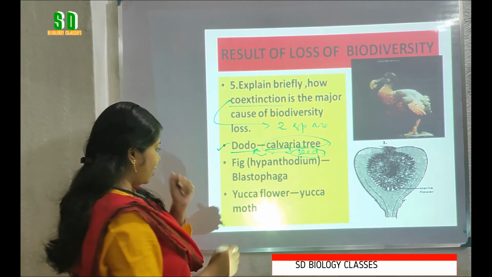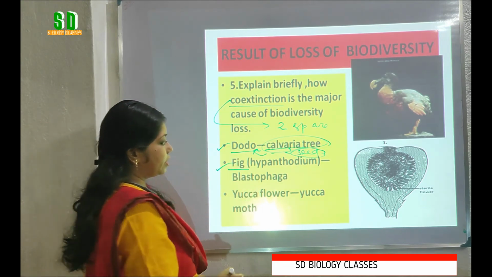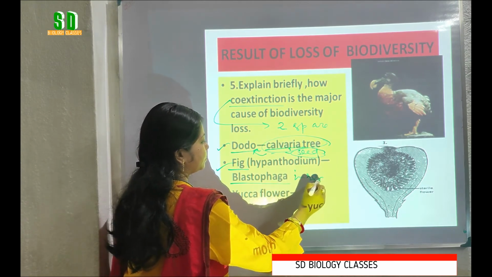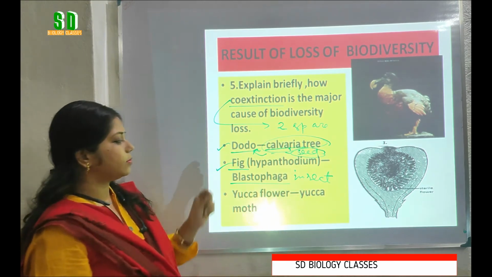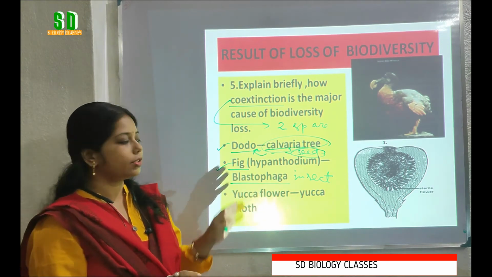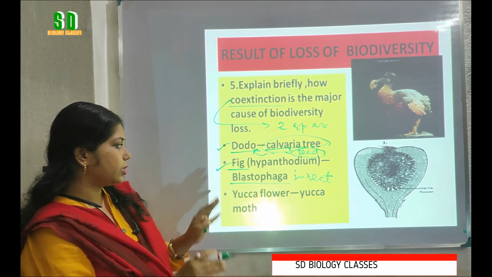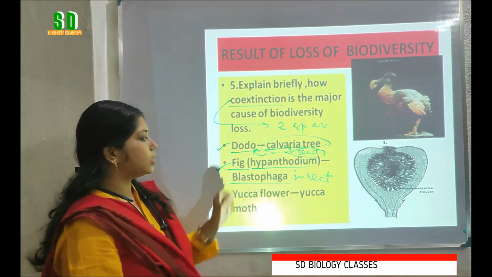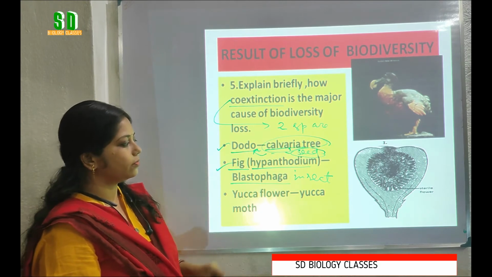Another example we have is the fig and the Blastophaga insect. Co-extinction of fig and Blastophaga insects. Here also we see the interdependence of two different species. Fig shows a type of inflorescence called the Hypanthodium inflorescence.